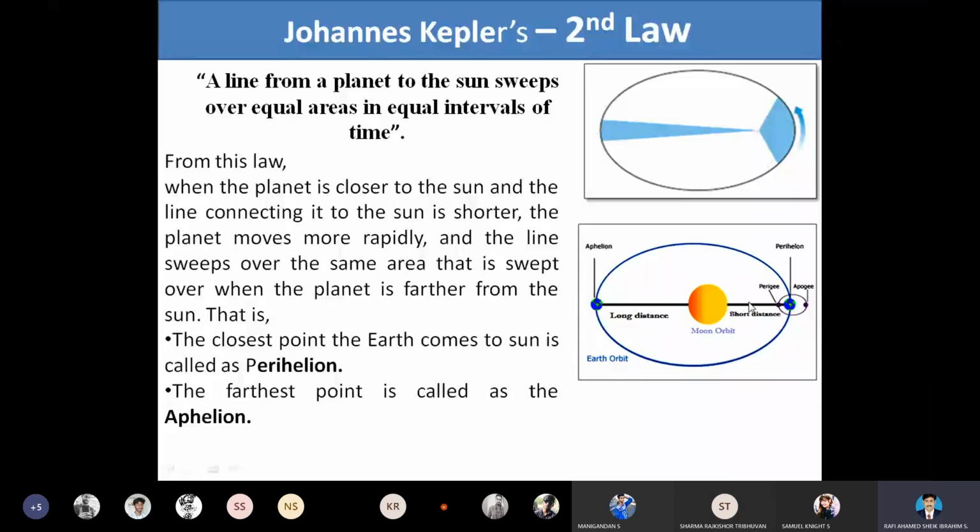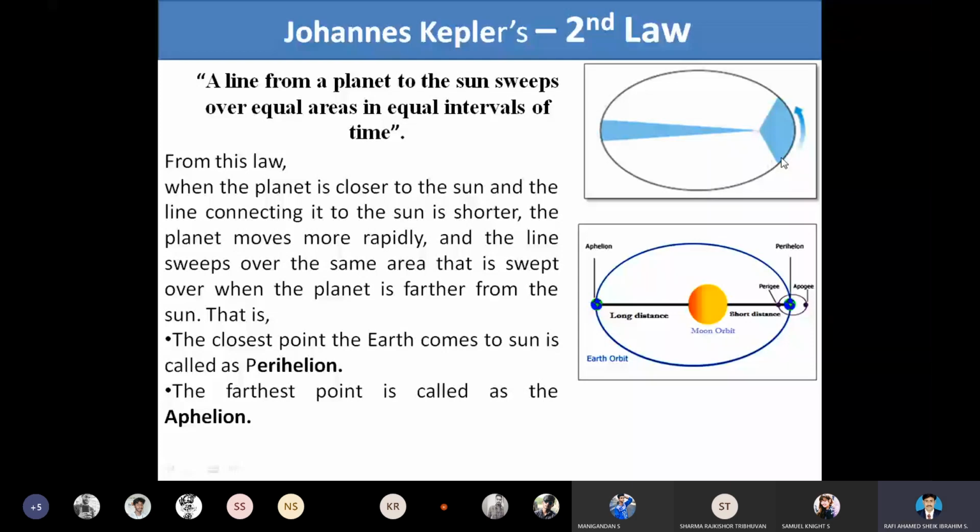The nearest distance is called the perihelion. The longest distance from the sun to the planet is called the aphelion. This is from the second law: a line from a planet to the sun sweeps over equal areas. The distance is not equal, but the area swept in equal time is equal.